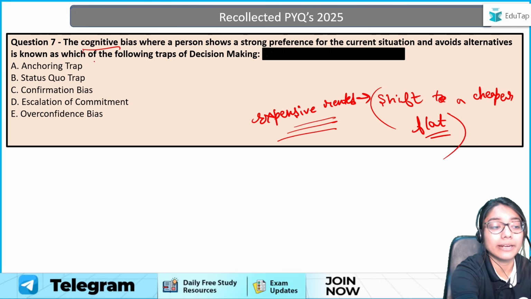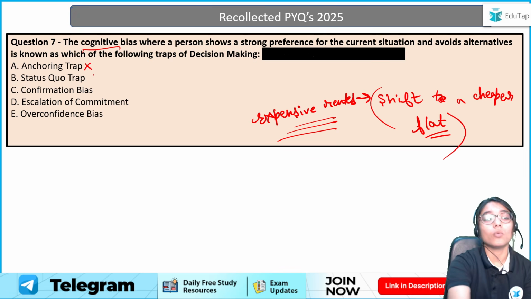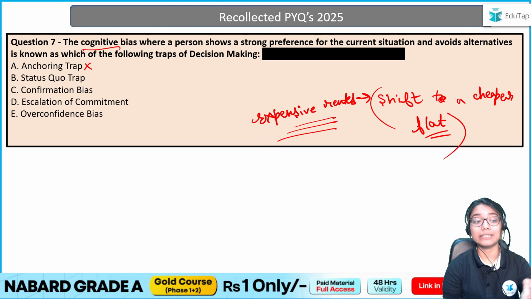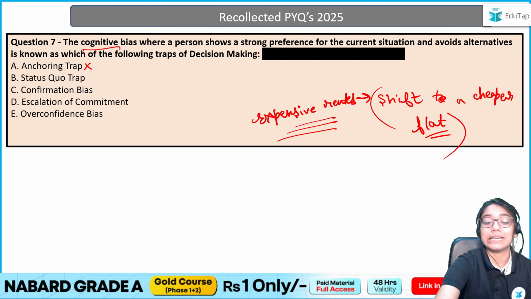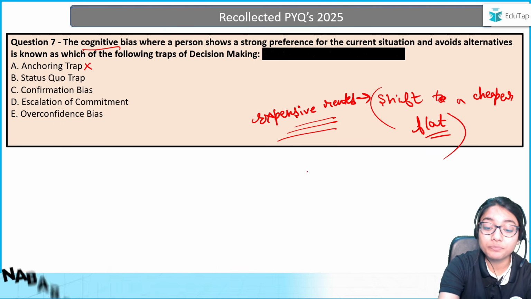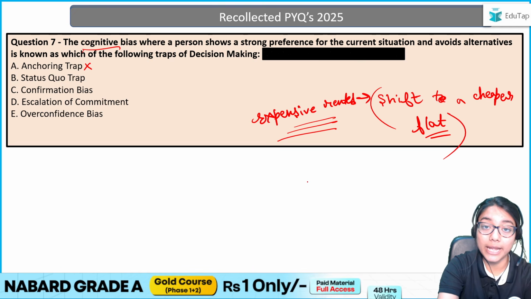Can I say it's an anchoring trap? The answer is no. What is the anchoring trap? Anchoring is basically when I decide that this is the information I will stick to. Let's say we are given a statement that this company made 10 billion of loss.